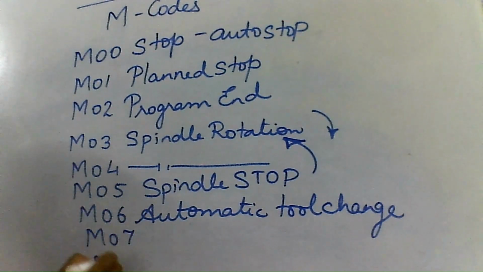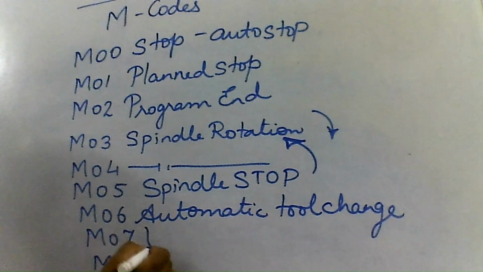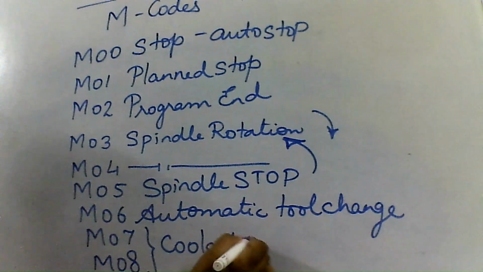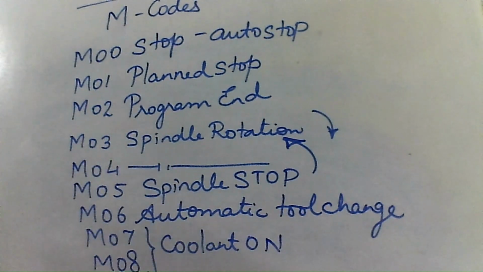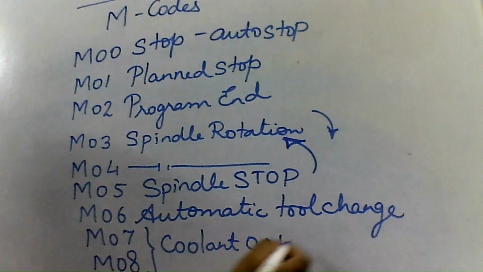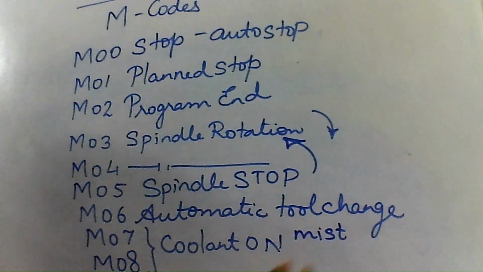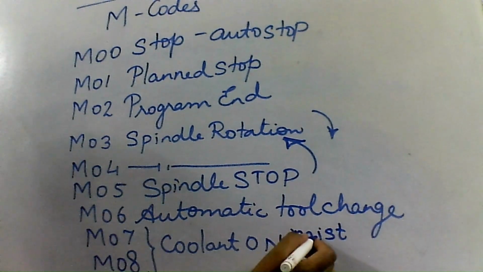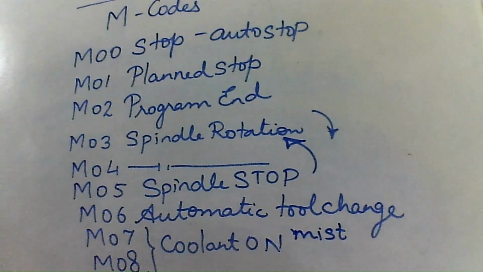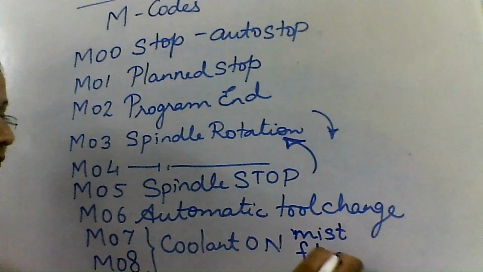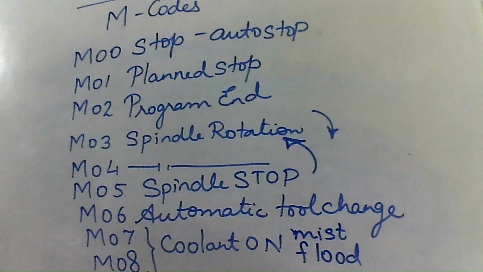M07 and M08, both of them are used for coolant on, but M07 is used for mist coolant on, which means that the flow of the coolant is less. And M08 is used for flood, that is, more amount of coolant is poured.